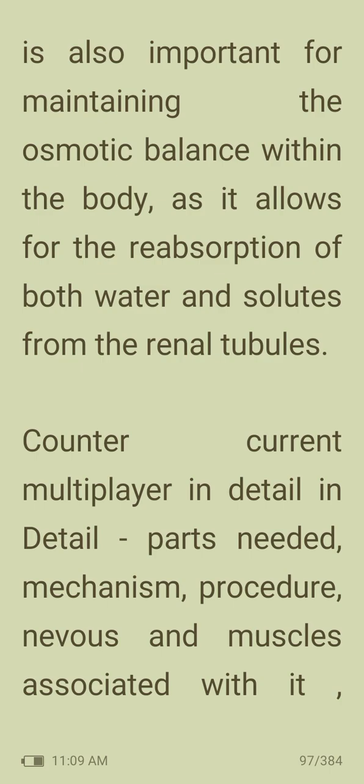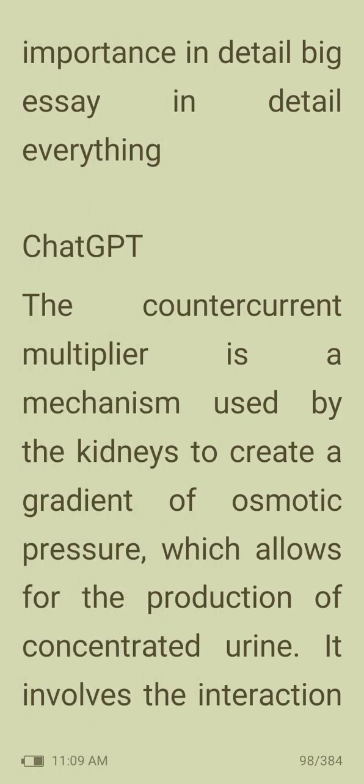Then countercurrent multiplier system. The countercurrent multiplier is a mechanism used by the kidneys to create a gradient of osmotic pressure which allows for the production of concentrated urine.